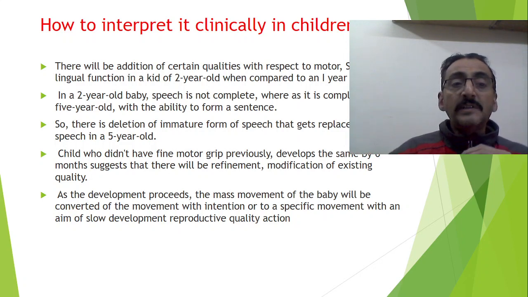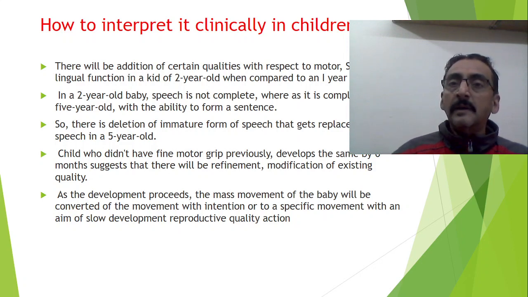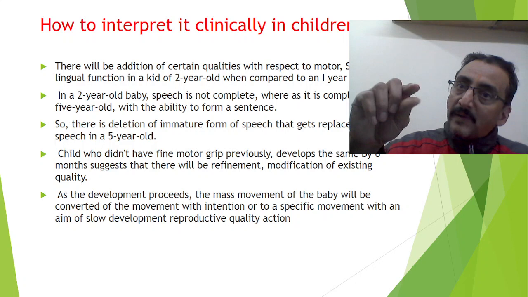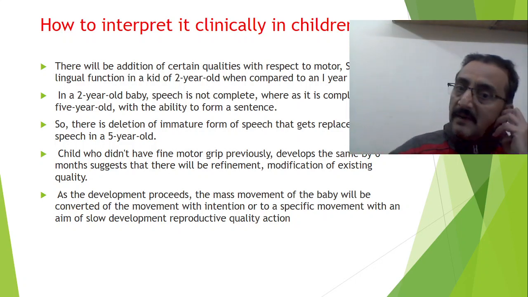A child who did not have the fine motor grip previously develops the same by 6 months, which suggests there is a refinement or modification of an existing quality. For example, palmar grasp, pincer grasp, and complete matured grasp. In the beginning there will be a palmar grasp, and the child is not able to hold things. Later there will be a pincer grasp, then a matured pincer grasp at 12 months of age. So the pincer grasping, or fine motor, is there, but it is refined as the age passes. That's the meaning of samskara.